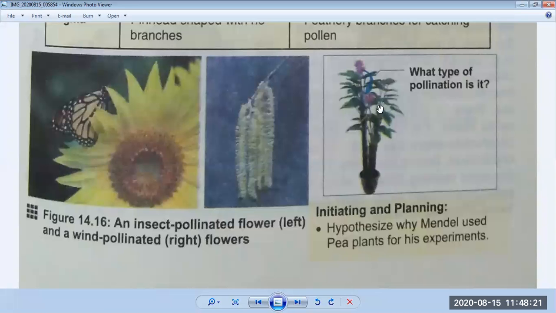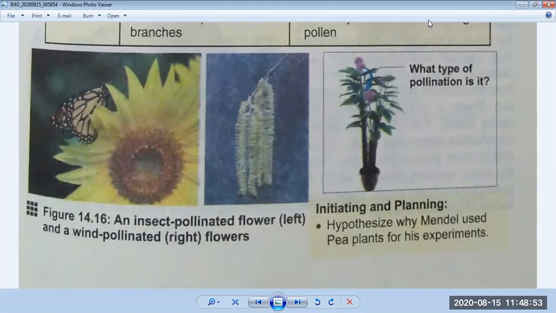Now a puzzle is given to you. What type of pollination is it? You have to observe the diagram and tell what type of pollination it is. Is it an insect pollinated plant, or is it wind pollinated? If we observe the diagram, we can see it has bright color flowers. So what will happen here? It is insect pollination. It is an example of an insect pollinated flower. I hope you understand it. Okay, come to the next page.